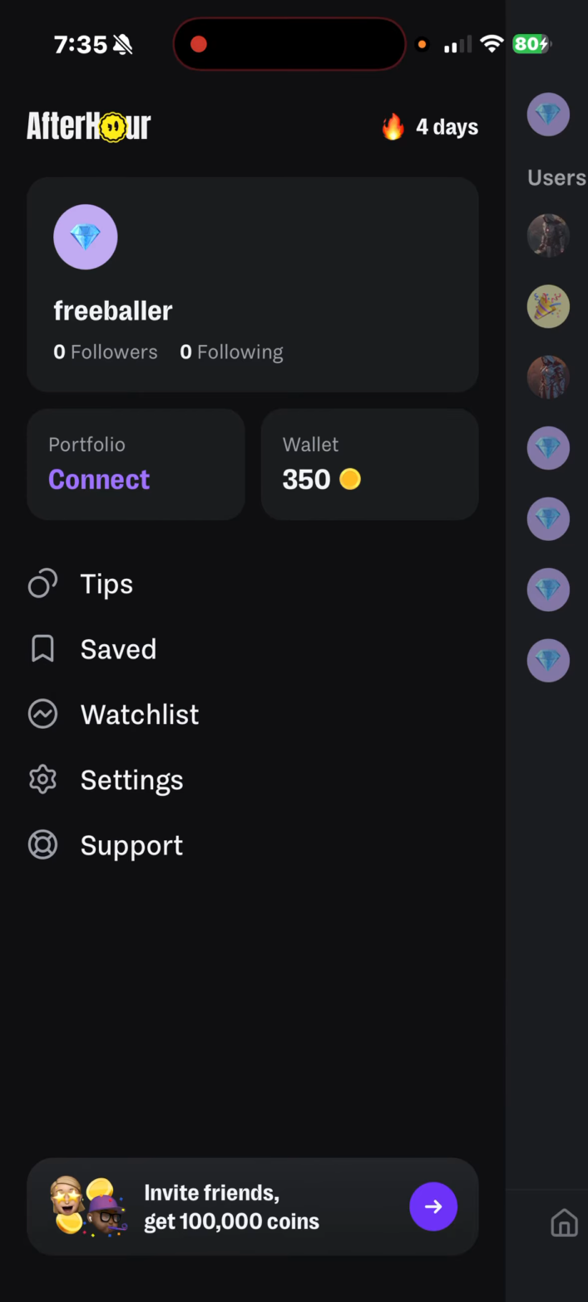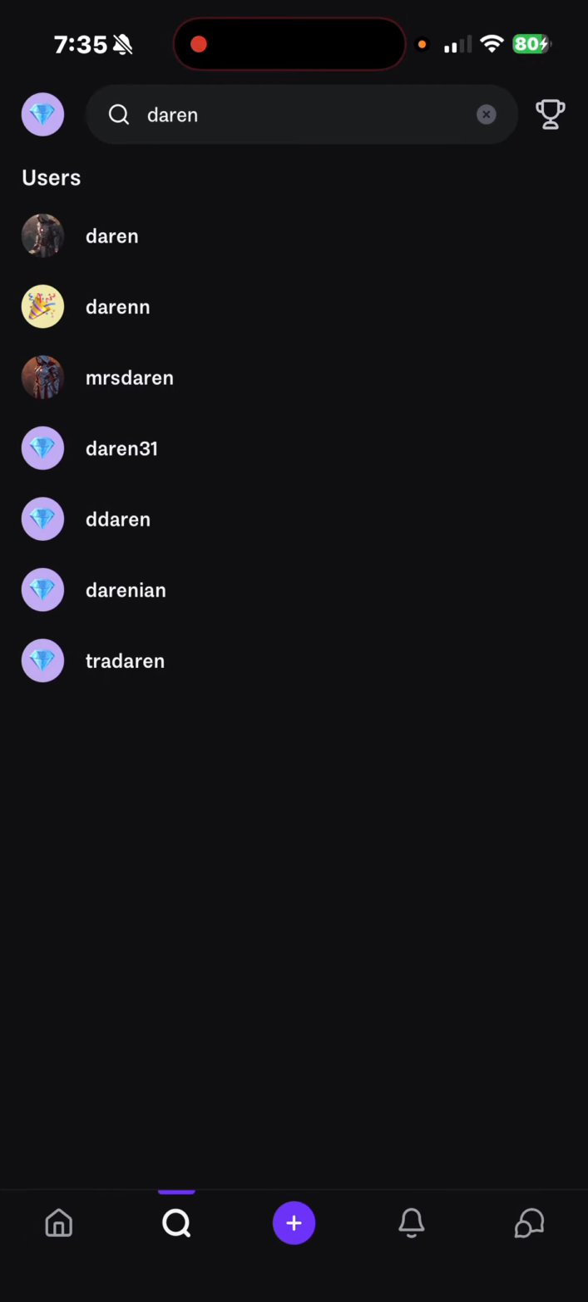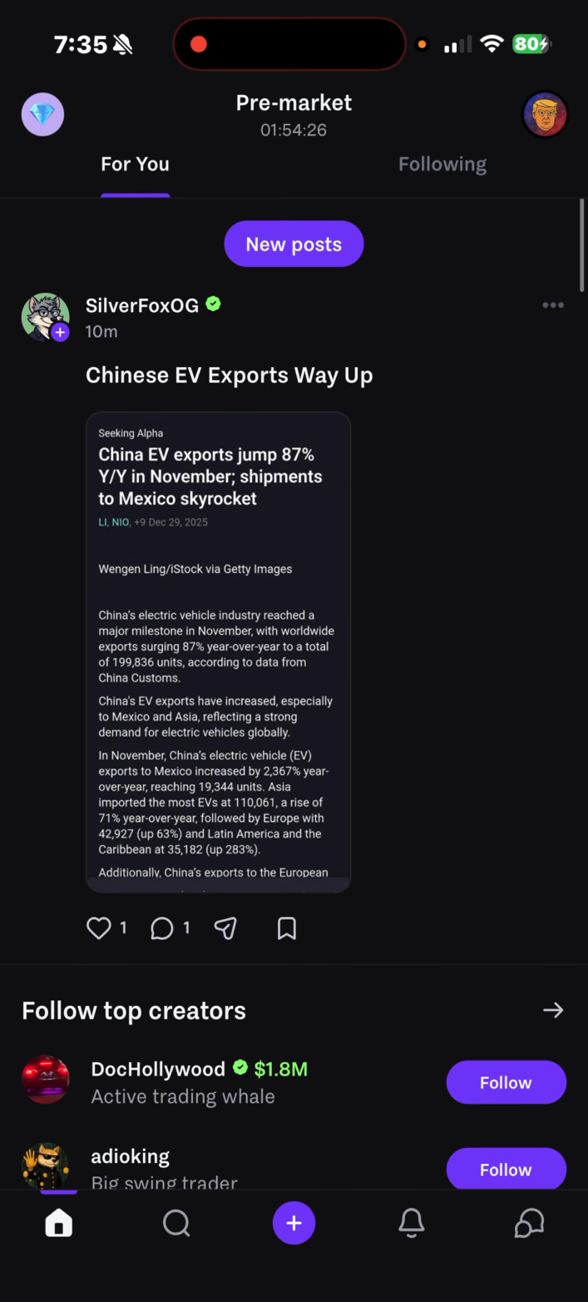At the bottom, you can always invite friends to get 100,000 coins. That's subjective too, because you have to have your portfolio connected to get the points. It's kind of involved, and I'm glad to see that AfterHours is going a different direction to make that happen as well.